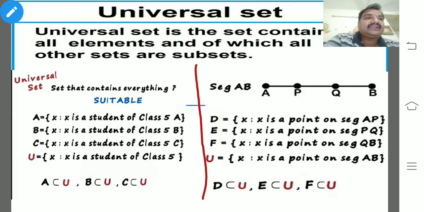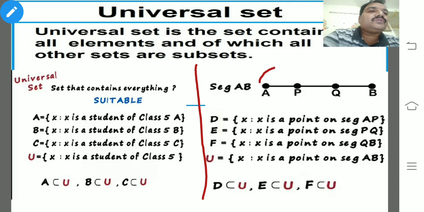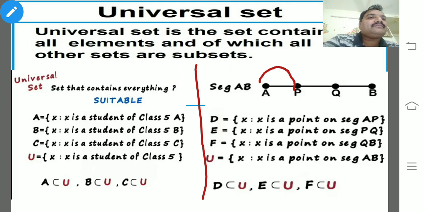So how is it defined? D is a set of X such that X is a point on segment AP. The distance between A to P is described like this. Now E is a set of X such that X is a point on segment PQ.